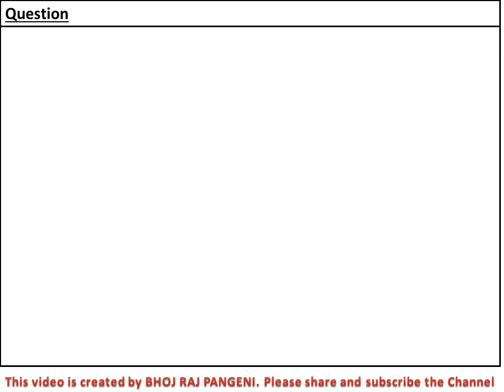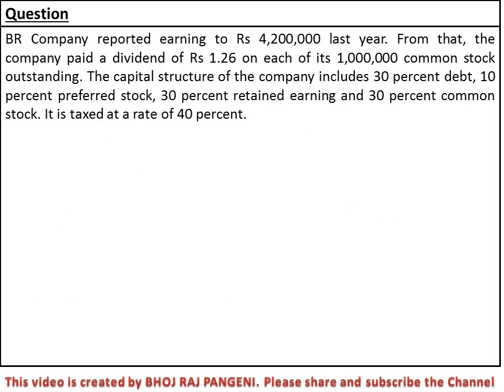Now it's time to solve one question. The BR company reported earnings of rupees 4.2 million last year. This is last year's earning. From the 4.2 million earning, the company paid a dividend of rupees 1.26 on each of its 1 million common stock outstanding.